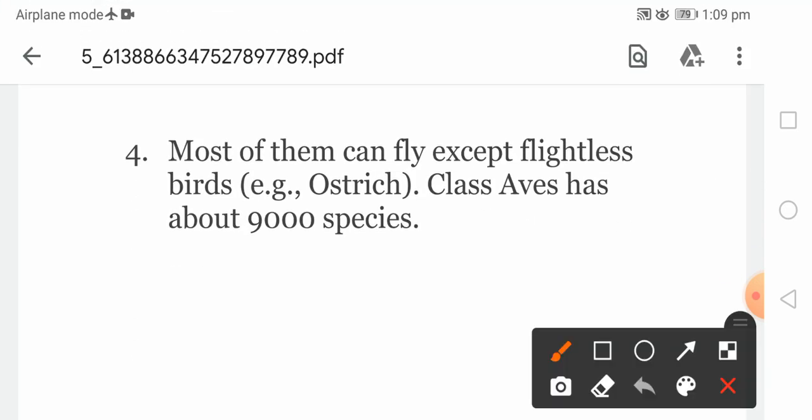So there are some birds which are unable to fly, and these birds are known as the flightless birds. Though they have wings, they are unable to fly. There are several reasons. Their body weight is high, and their bone morphology is also different. Examples of flightless birds are the ostrich, kiwis, and rhea. So in class Aves, as I told you, there are more than 9,000 different species present across the world.